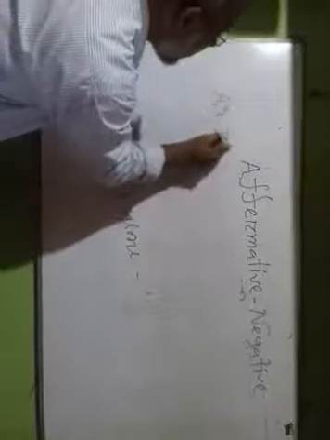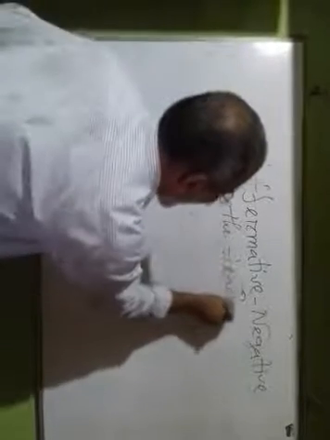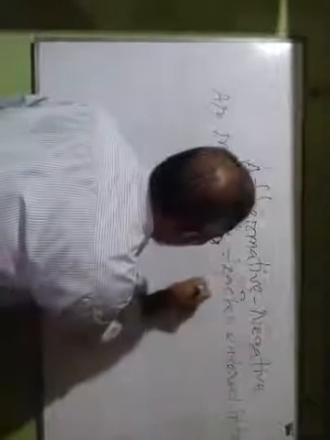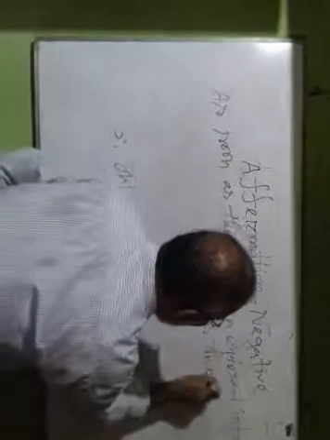My dear student, perhaps you have understood it very clearly. Then I would like to give another example for this one. Look at the board. As soon as the teacher entered into the class, comma, the students stood up.